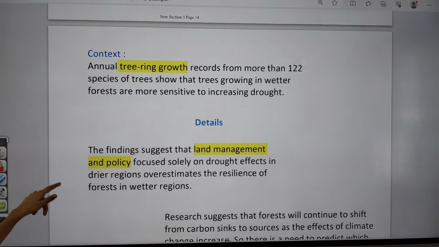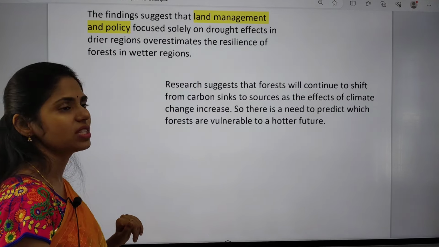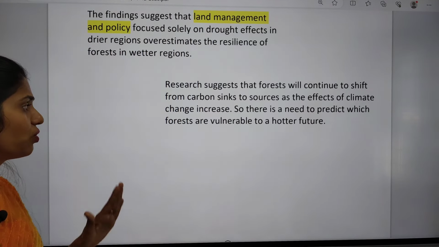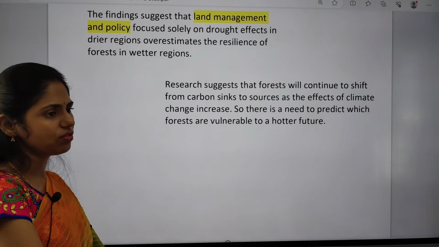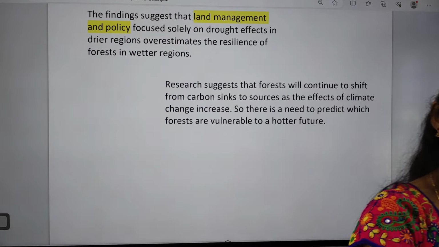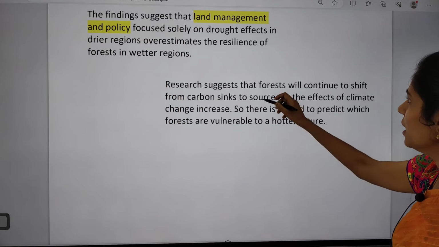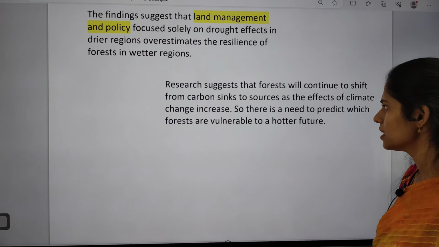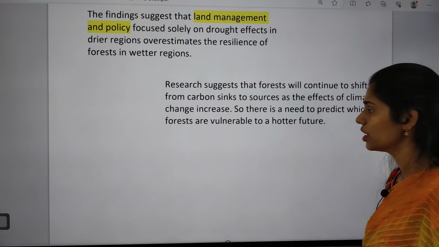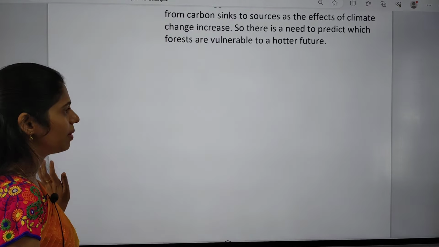And now the research suggests that forests will continue to shift from carbon sinks to carbon sources, which is increasing climate change. Because of this, there is now a need to predict which forests are vulnerable to a hotter future. As of now, the policies and the government are focusing just on the drier areas, but even in the wetter areas there is a high risk of drought effects. So this article says that we have to come up with a policy, identify and predict which forests are vulnerable to a hotter future. This is very, very important. Okay, so that's all about this topic.